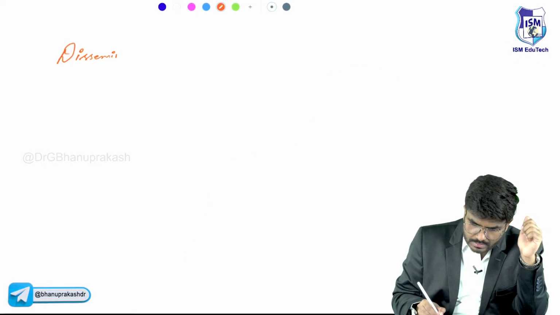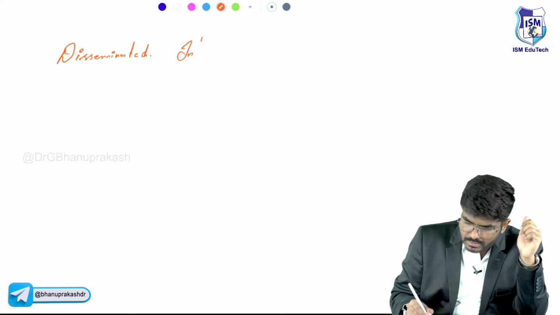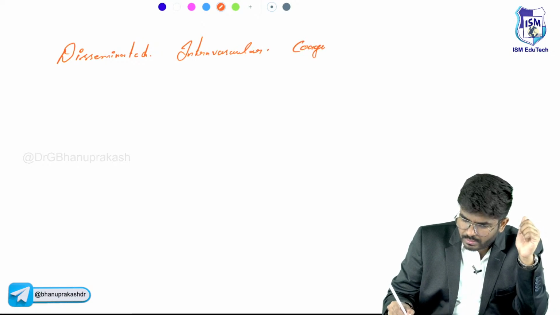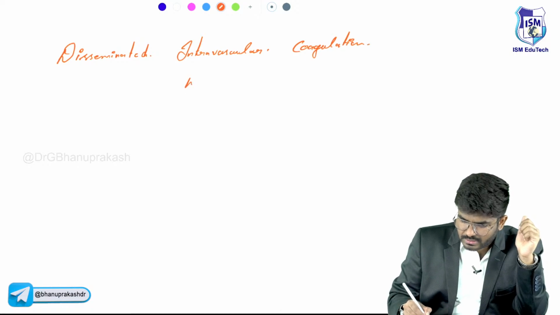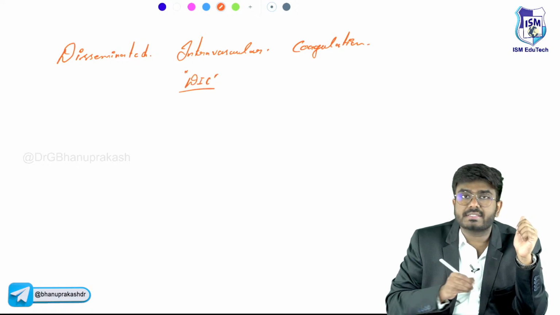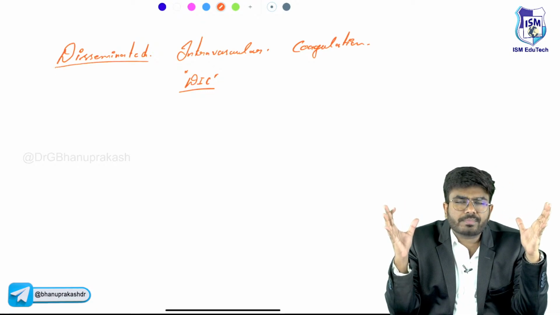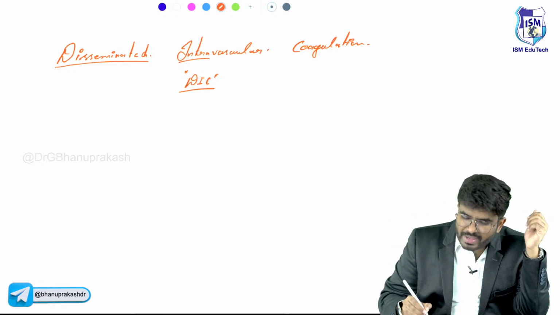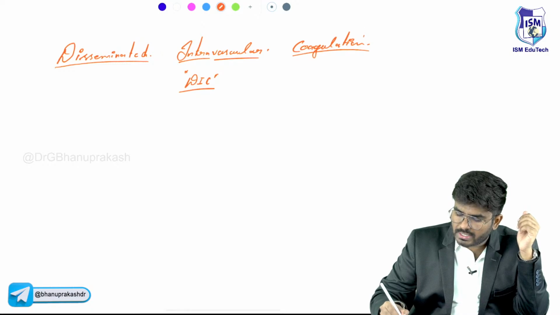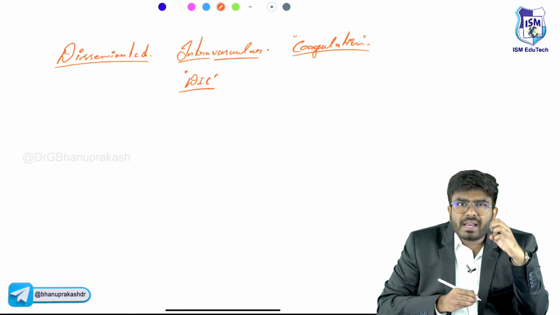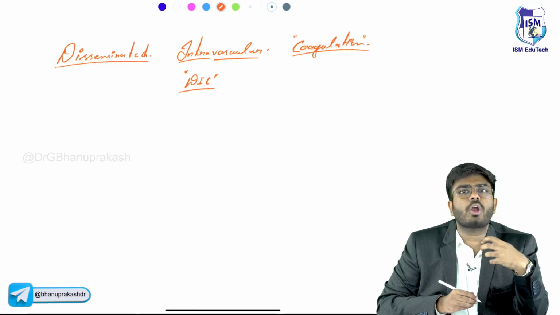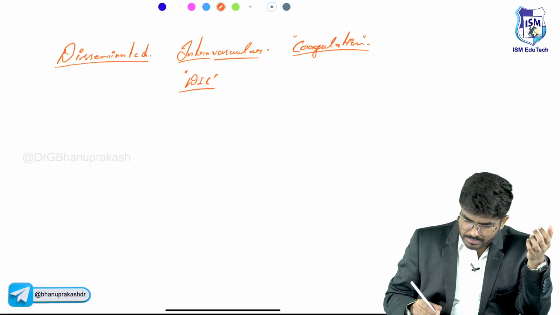So the first topic which I want you to know is disseminated intravascular coagulation, which is shortly called DIC, a very important topic. See, in the name itself, it is there. Disseminated means throughout the body, many multiple places in the body. Intravascular means within the blood vessels there is coagulation happening. So unnecessarily, throughout the body there is this clot formation happening. So this is an absolutely pathological condition.